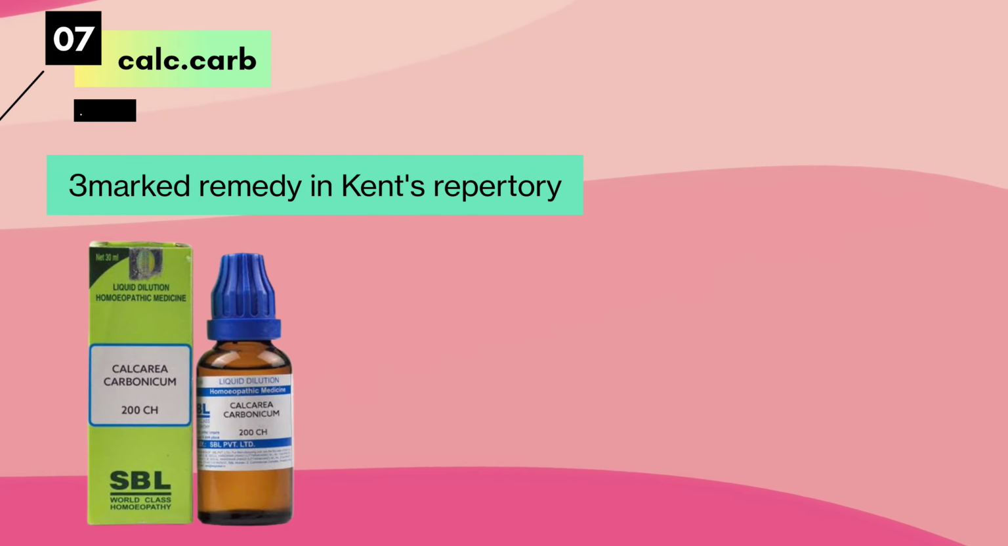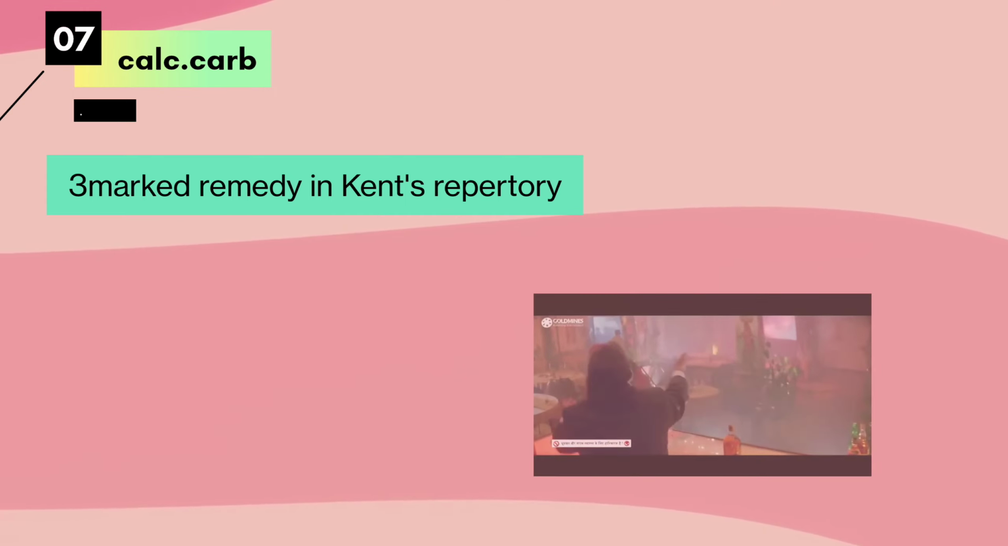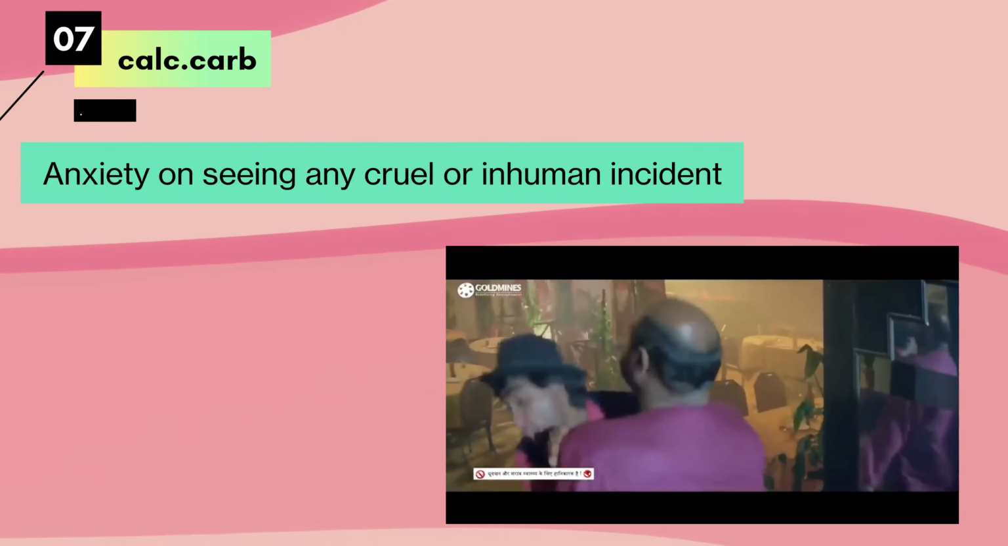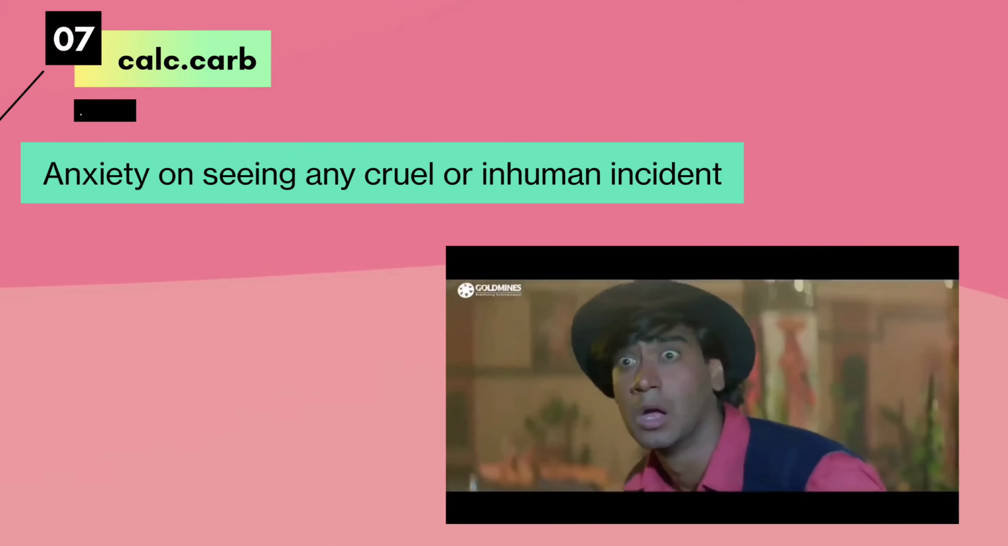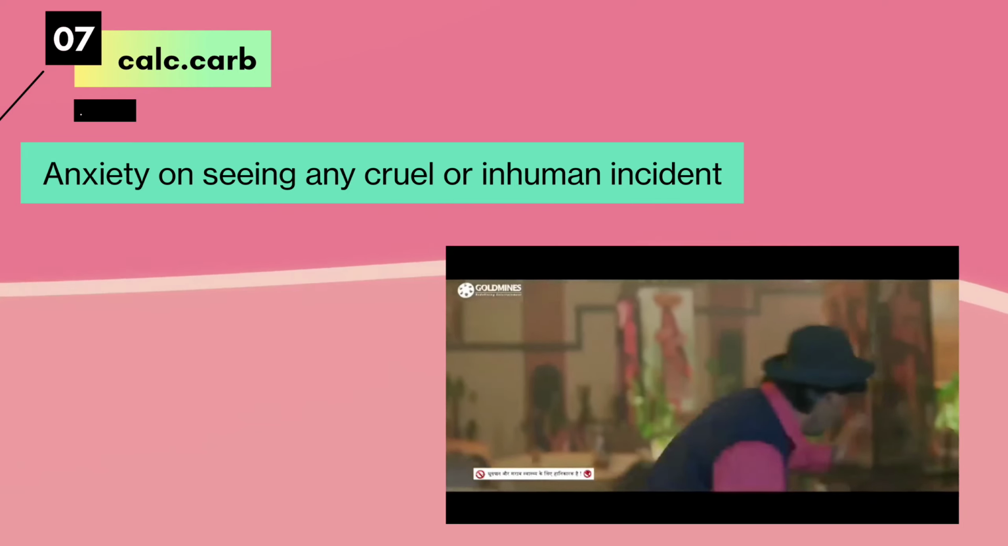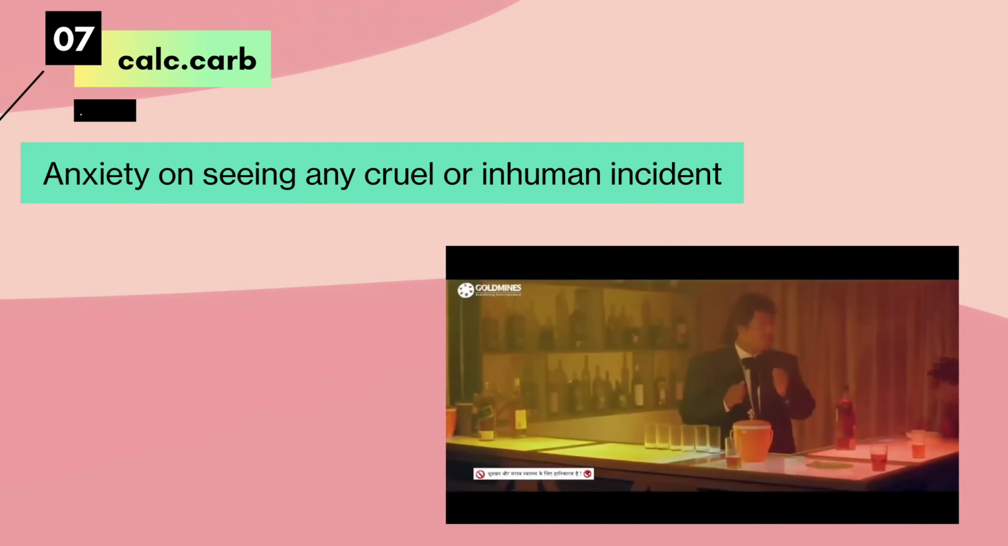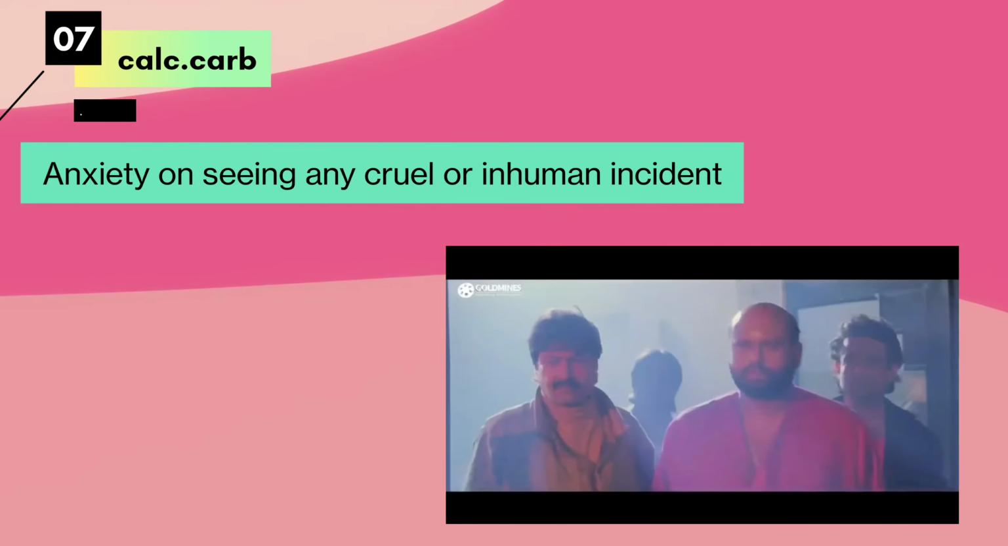Now calcarea carb is also a 3-marked remedy in the rubric mind anxiety. In Kent's repertory, a calcarea carb individual gets anxious on seeing any cruel or inhuman incident, as thoughts regarding these events constantly keep on coming in their mind, which creates trouble for them.